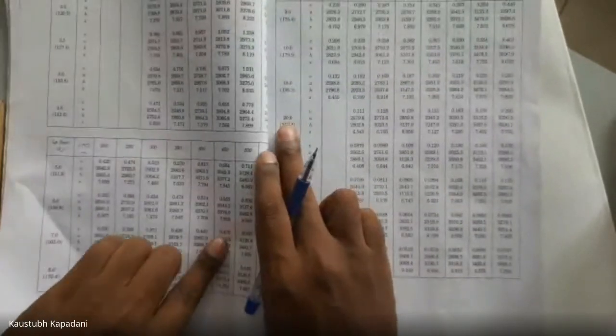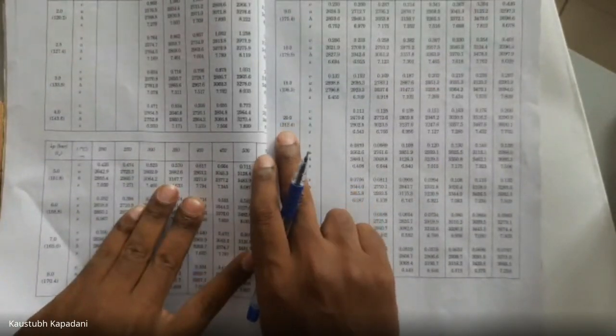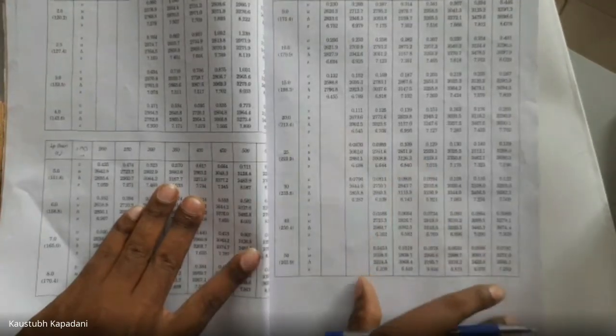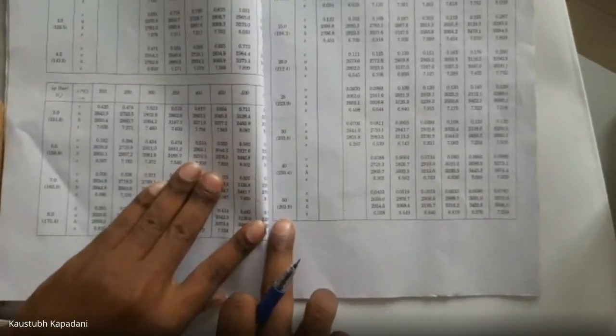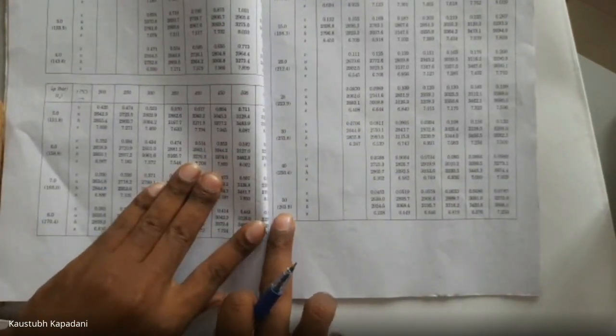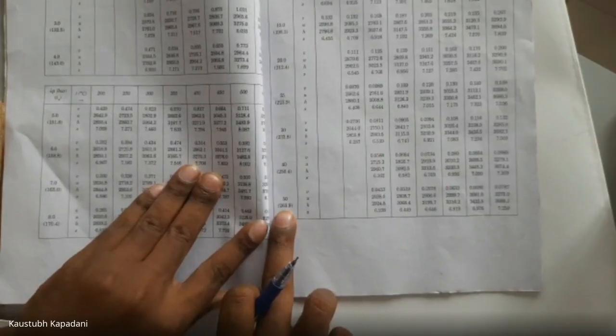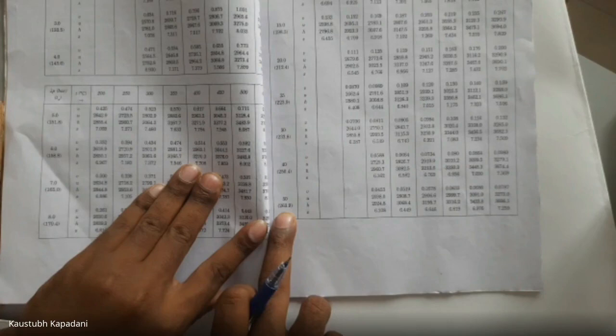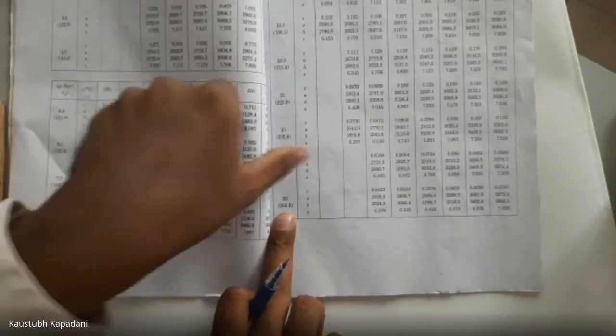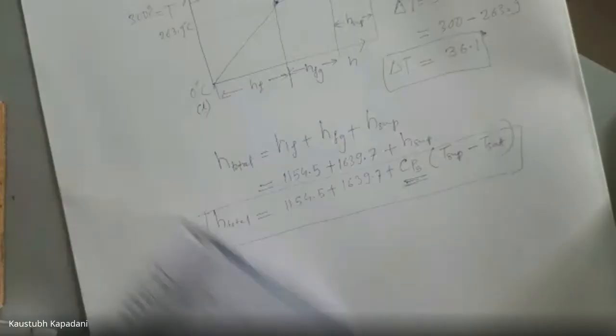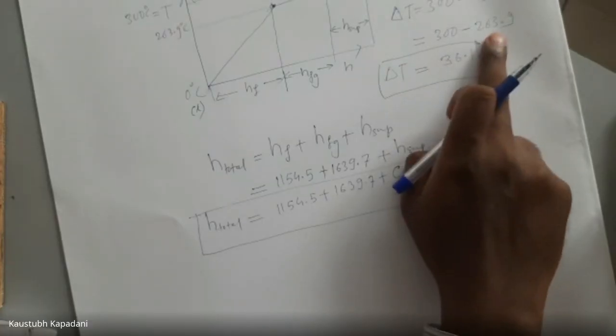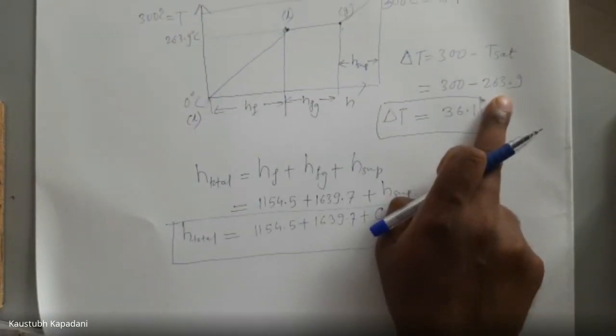If pressure is, let's say, 20 bar, then saturation temperature is 212.4. We have to find out temperature for 50 bar. So at 50 bar, how much is the saturation temperature? 263.9. That we have already written here.